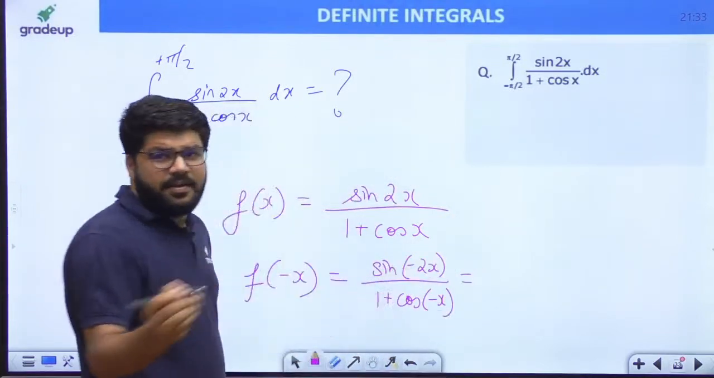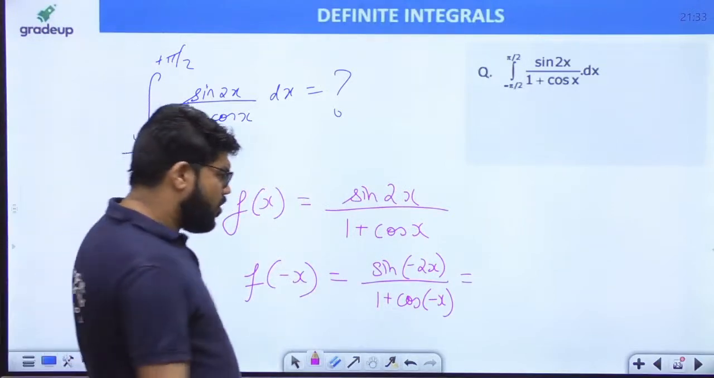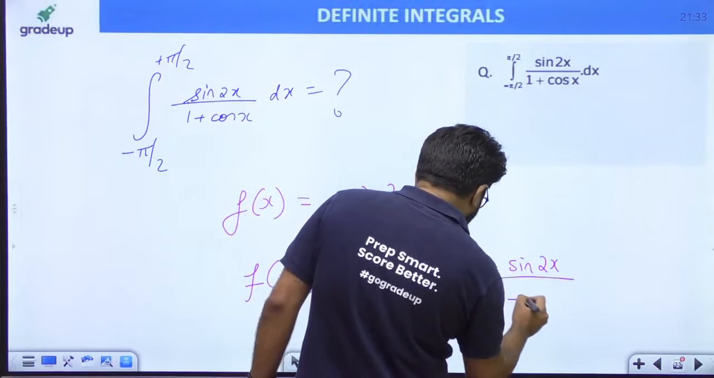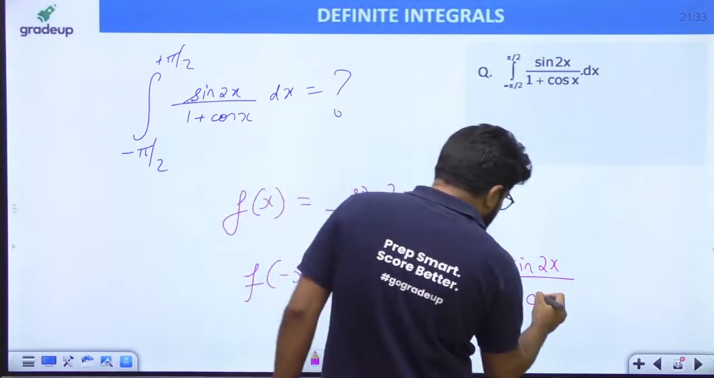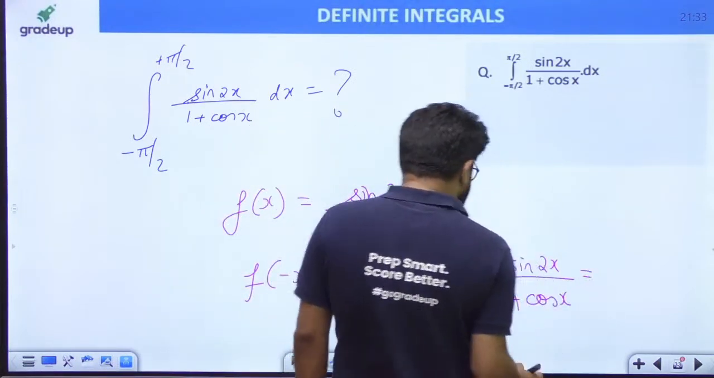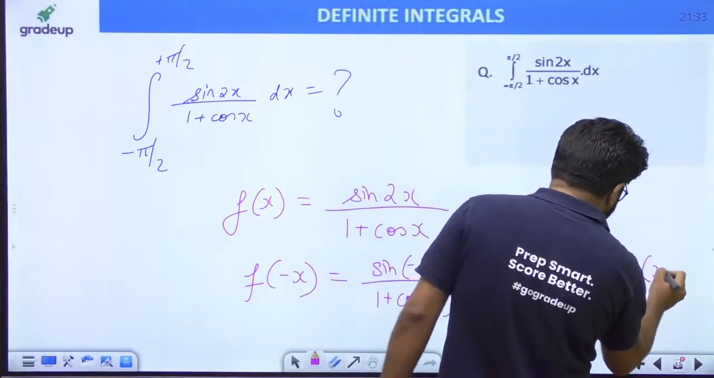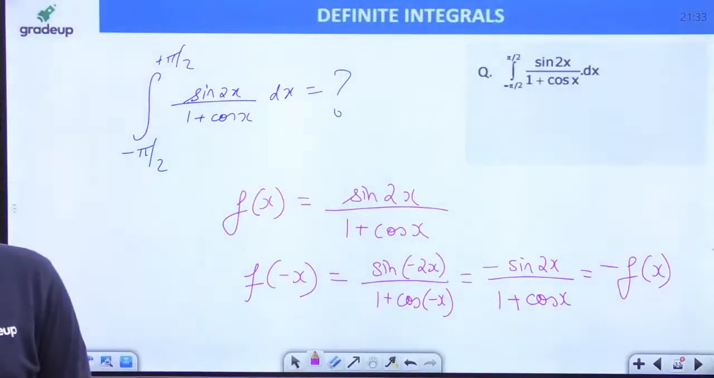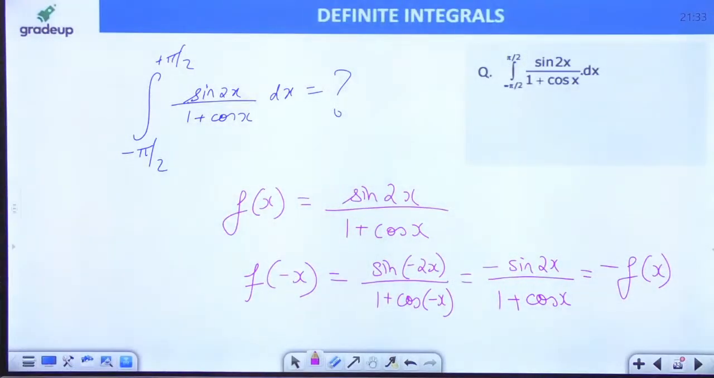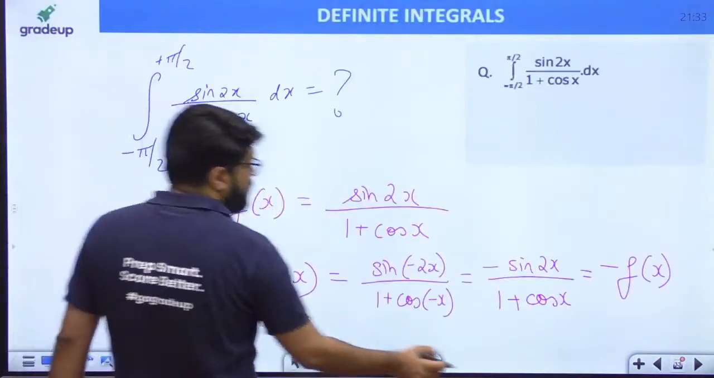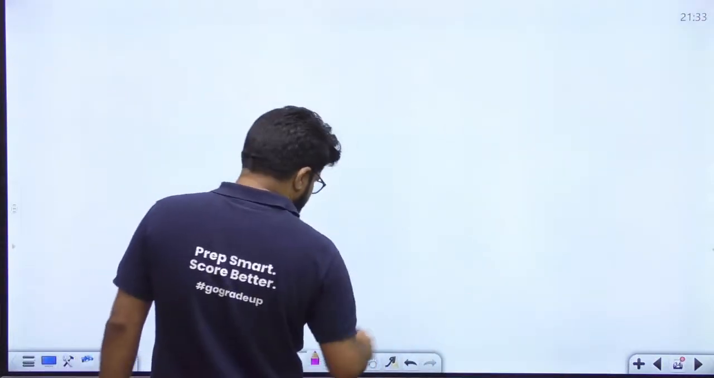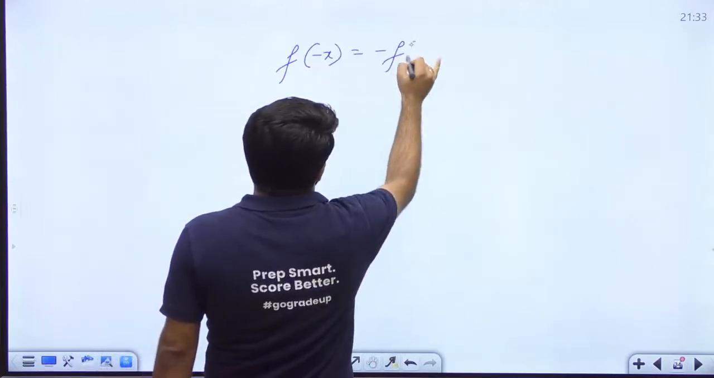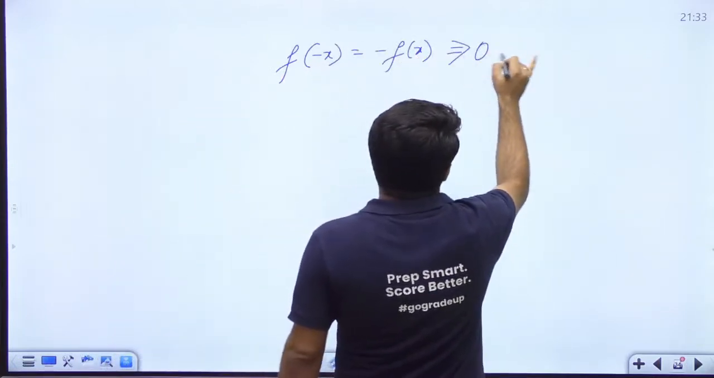What is sin of minus theta? Everyone should know sin theta is an odd function. So that becomes minus sin theta divided by 1 plus cos of minus theta, which is cos theta. So 1 plus cos x. And this is minus f(x). So clearly telling you that f(minus x) is minus f(x). You have the result f of minus x equal to minus f(x), signifying an odd function.